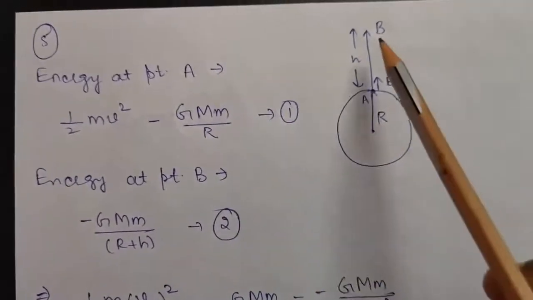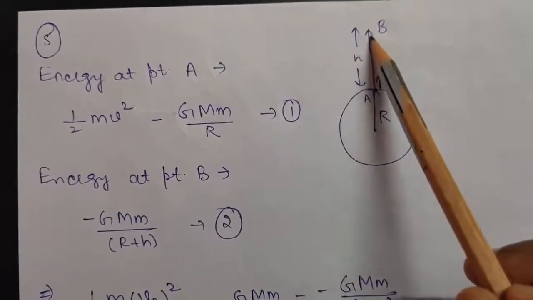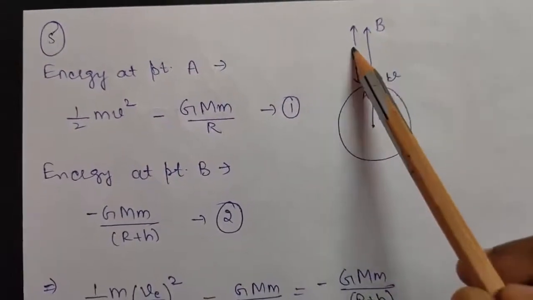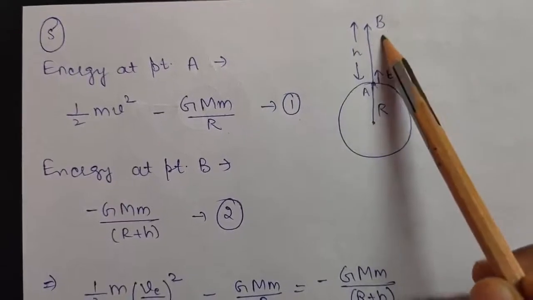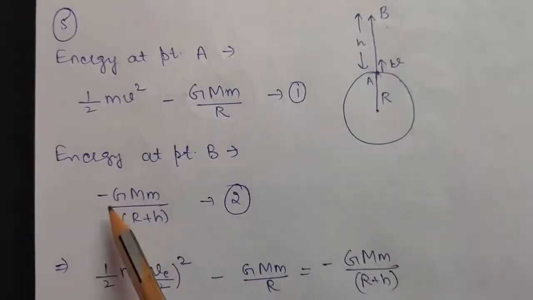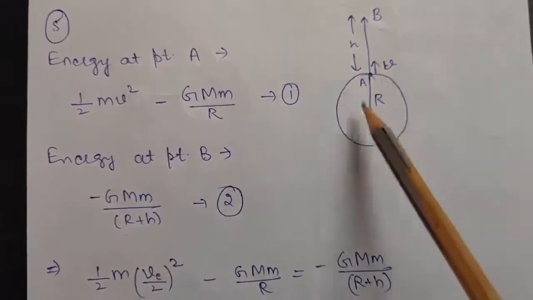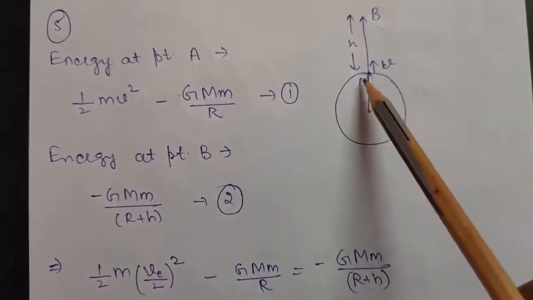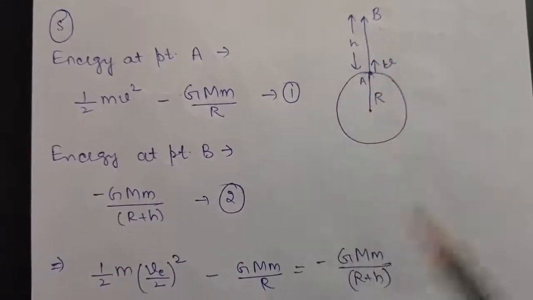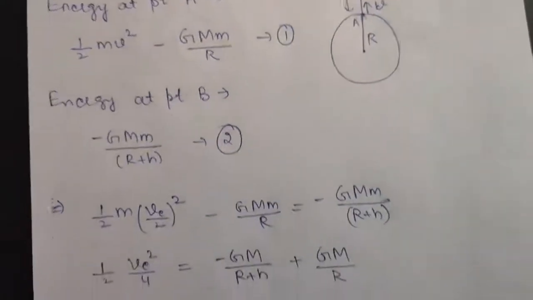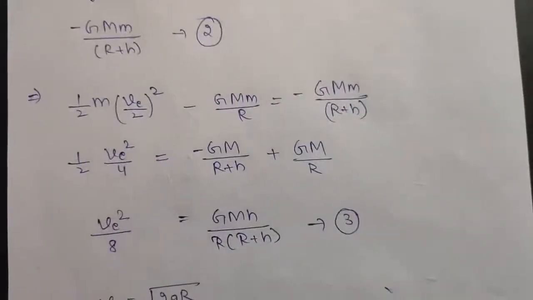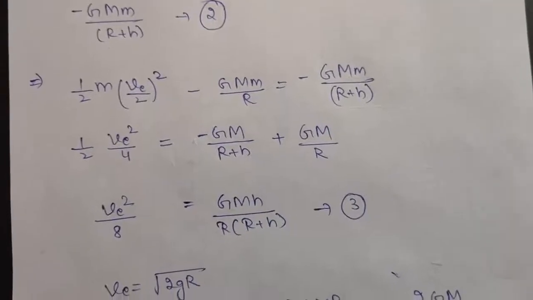Now similarly, energy at point B. At this point, because it is at the maximum height, it will have only gravitational potential energy, which will be minus GMm upon R plus h, because now the total distance becomes R plus h from the center of Earth. So by using conservation of energy, just put equation 1 equal to equation 2.